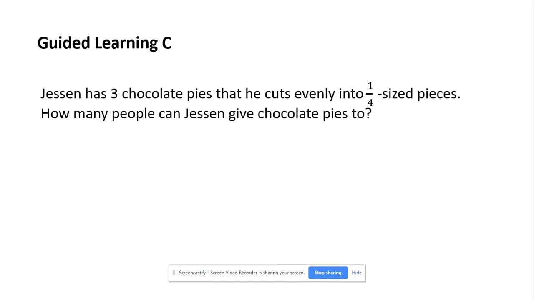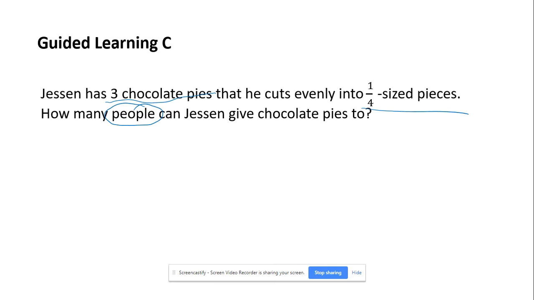Justin has 3 chocolate pies that he cuts evenly into 1/4 size pieces. How many people can Justin give chocolate pies to? So ask yourself, what am I splitting up? Am I splitting up the chocolate pies or am I splitting up the 1/4 size pieces? Well, we know that we're trying to figure out how many people can Justin give chocolate pies to.